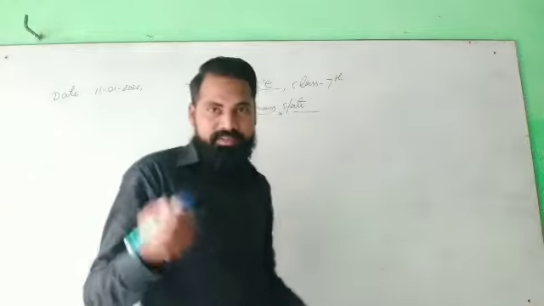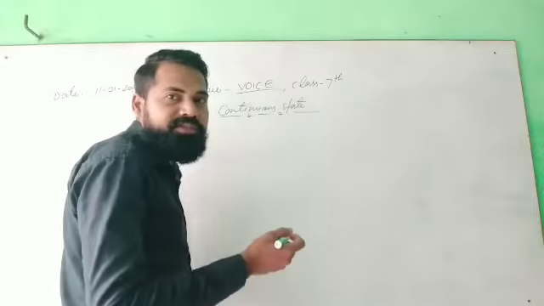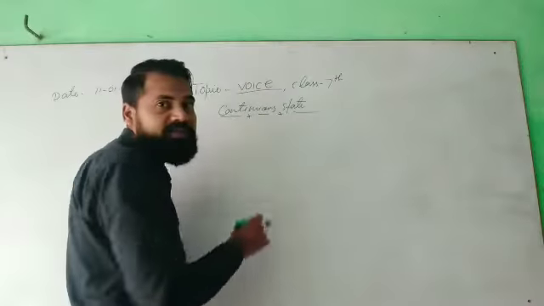Let us see some examples of how to change from active to passive voice of the continuous state.